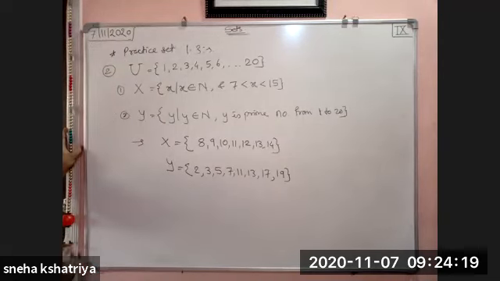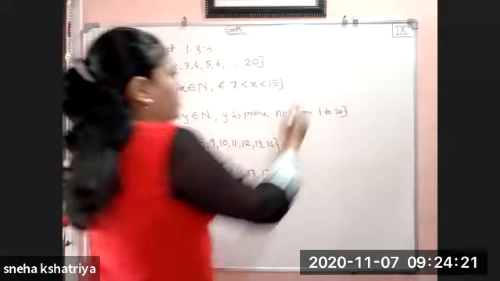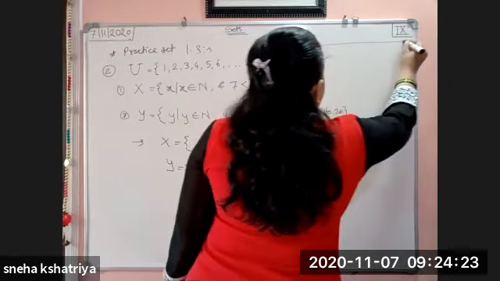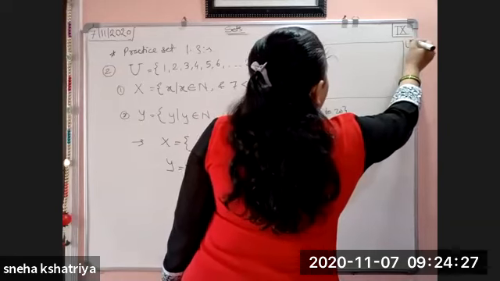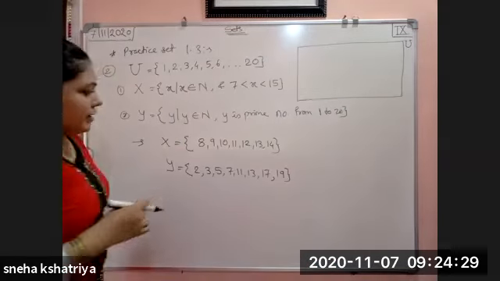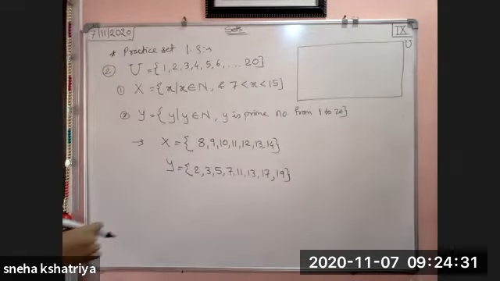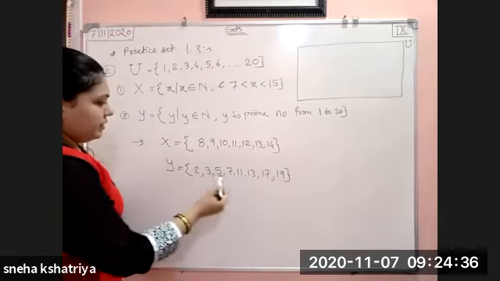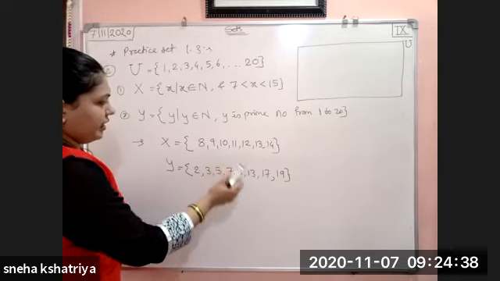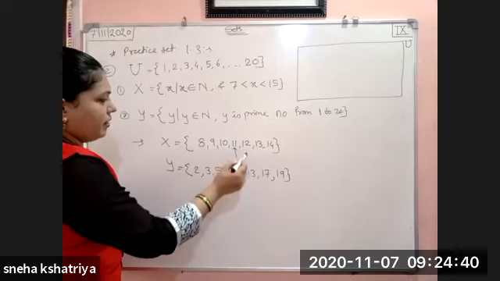Now we have to draw the Venn diagram. So we will draw here the Venn diagram. This is your universal set. Now you have to draw X and Y. Before drawing X and Y, just see here whether there are any common elements or not. Okay, 8 is not there, 9 is not there, 10 is not there, 11 is there, common number.